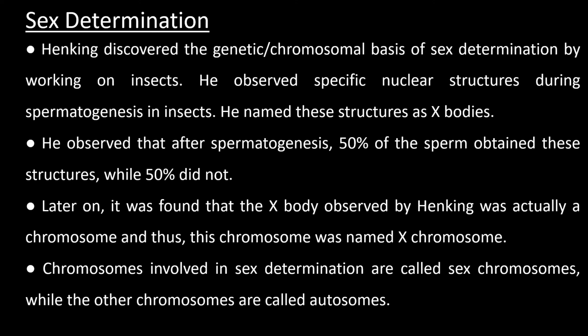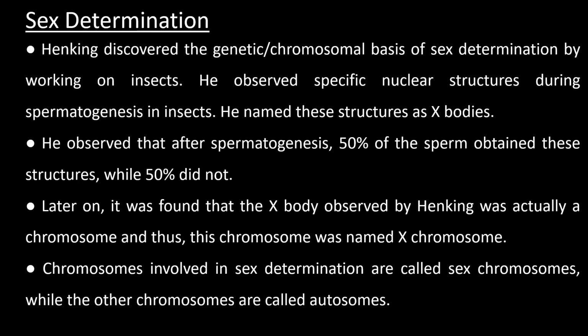The process by which sexuality of an organism is decided is called sex determination. Henking discovered the genetic basis of sex determination by working on insects. He observed specific nuclear structure during spermatogenesis in insects. He named these structures as X bodies. He observed that after spermatogenesis, 50% of the sperms obtained these structures, while 50% did not.